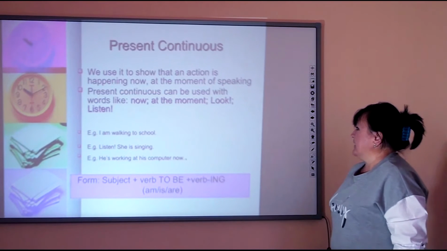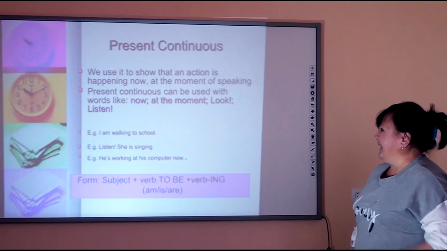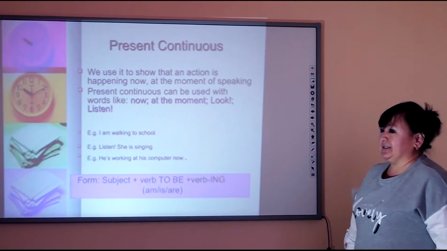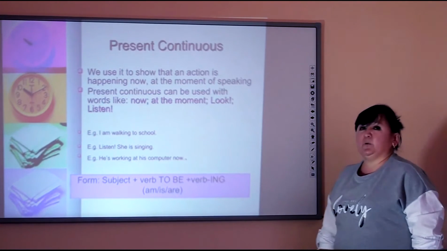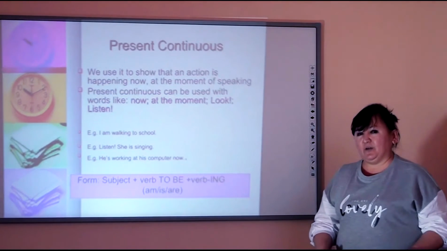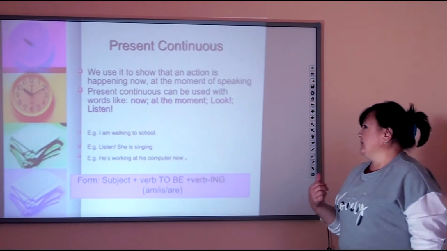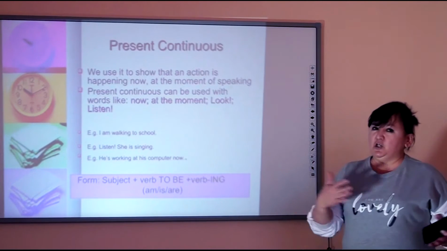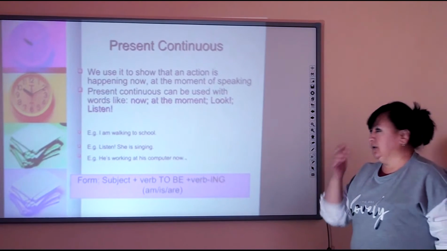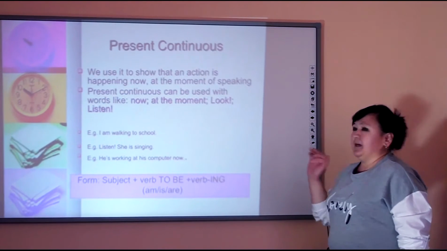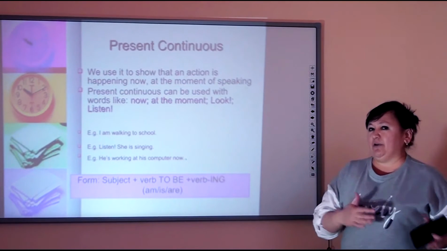We use it to show that an action is happening now, at the moment of speaking. Present continuous can be used with words like now, right now, at the moment, and words like look, listen, be quick, and so on. And they emphasize that the action is continuing right now.